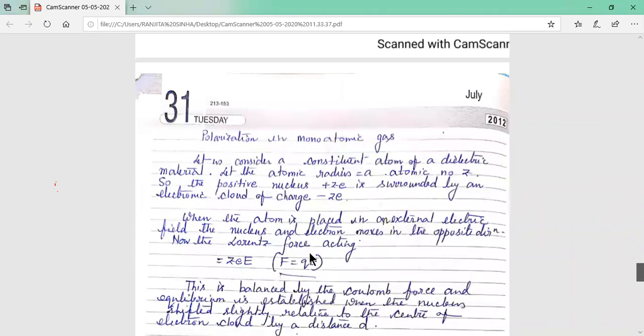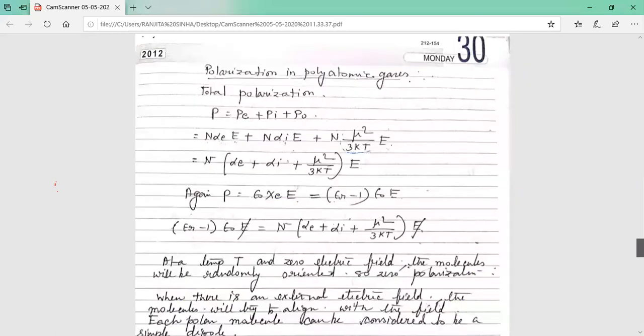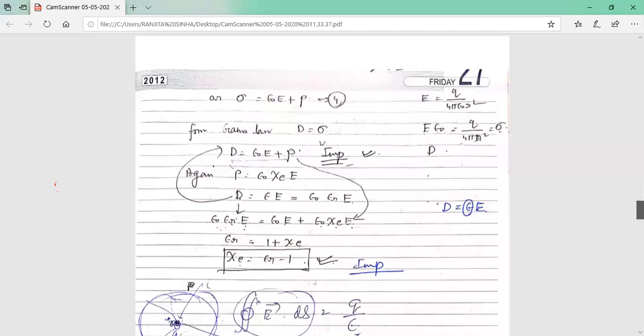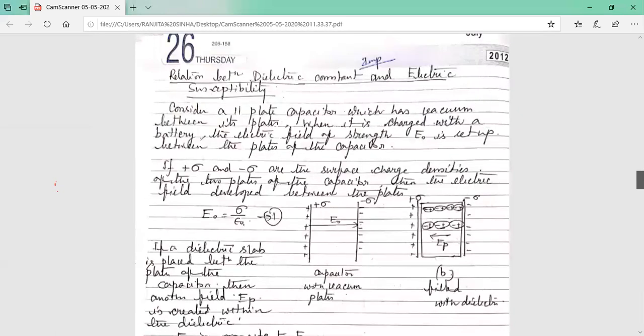The next day I will discuss polarization in monoatomic gas. Only this portion remains in dielectric. Then I will go to the Maxwell equations after that, and that is the last topic of your syllabus.